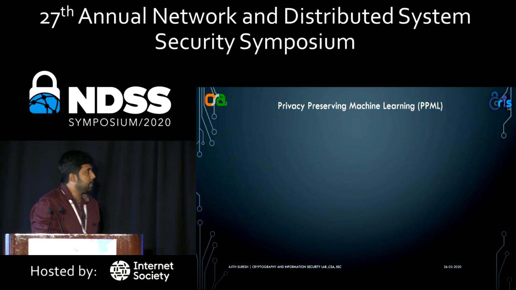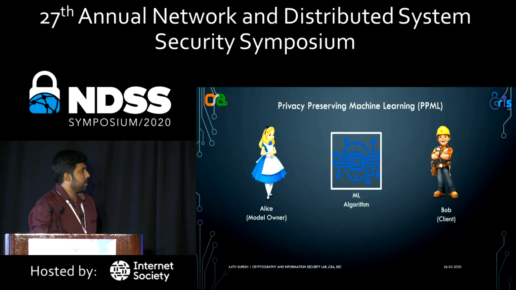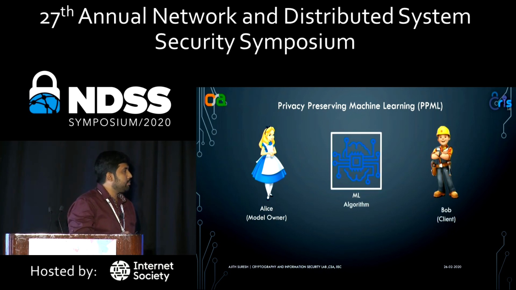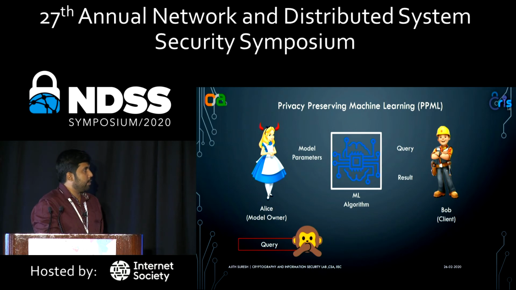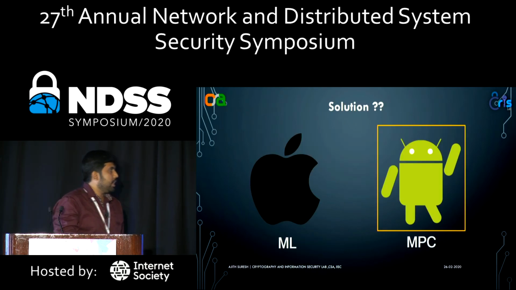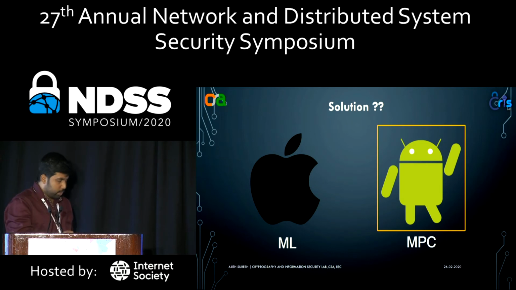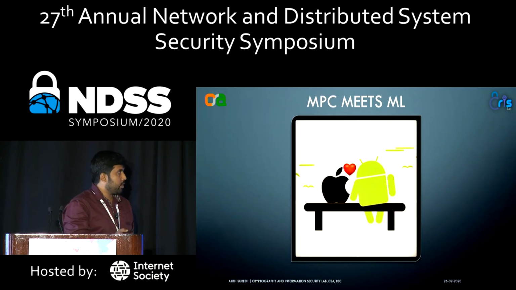Now I will simply skip through this privacy preserving machine learning part. So there is a model owner and client. They want to perform an algorithm, and for the privacy, if one of the parties is corrupt, then he or she can learn the other party's input. And this is where we combine machine learning with MPC, and we call it MPC meets ML.